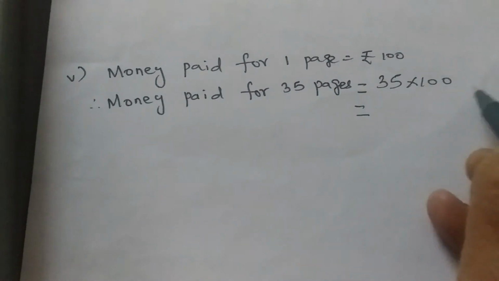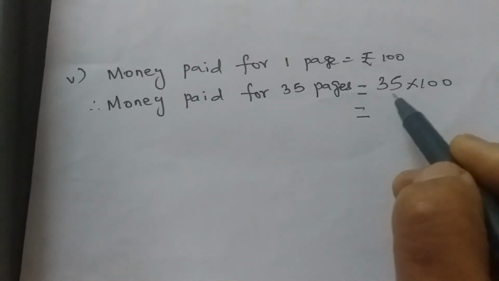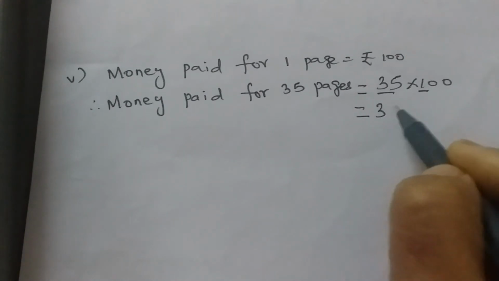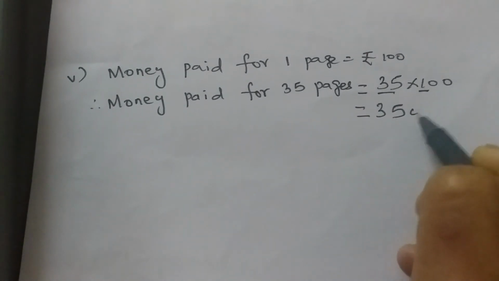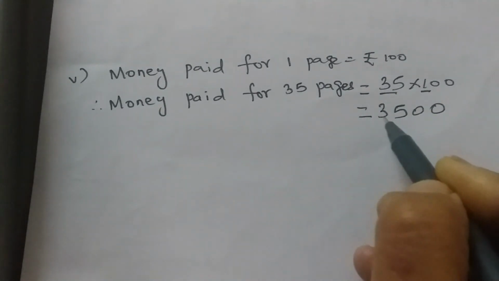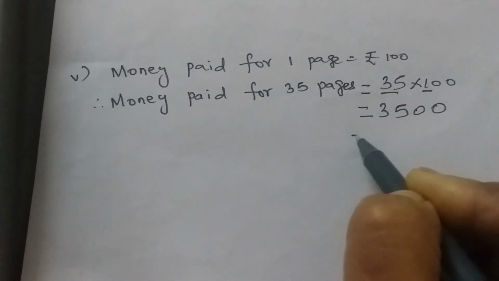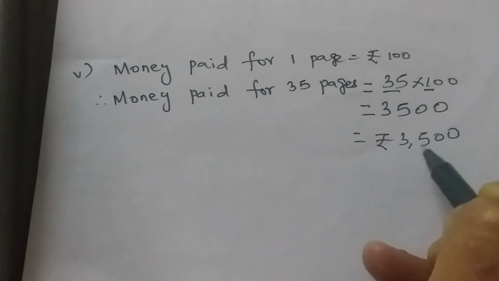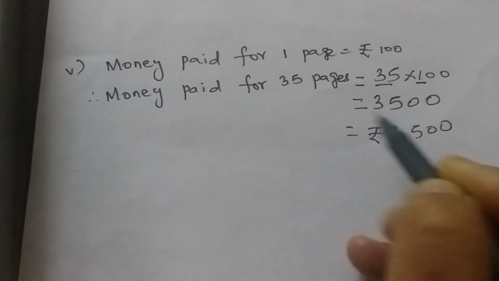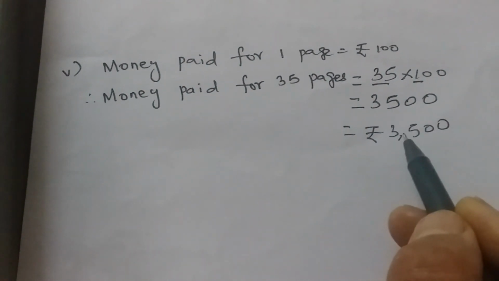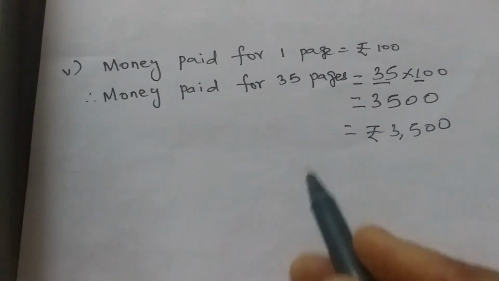And how to multiply by 100? That is an easy way. Whenever there are 0s, the calculations become so easy. Just multiply 35 into 1. 35 ones are 35 and add these two zeros. So how much did Kaviman get from Tamil Nambi? Rupees 3,500 was the money received by Kaviman from Tamil Nambi. Received means he got. Kaviman got from Tamil Nambi.